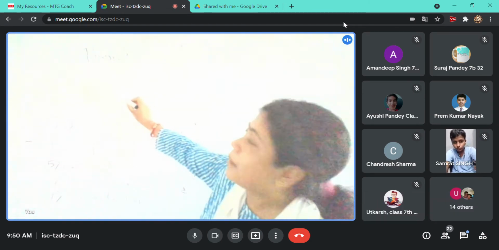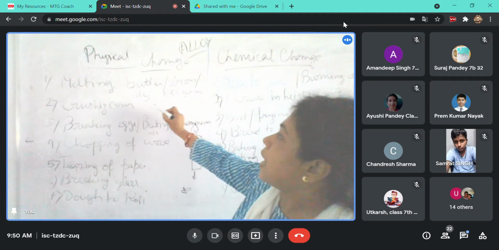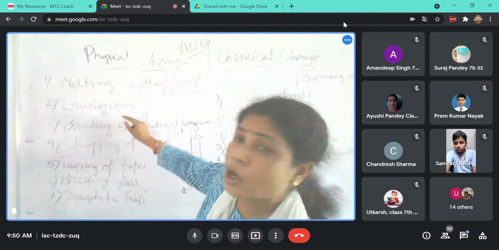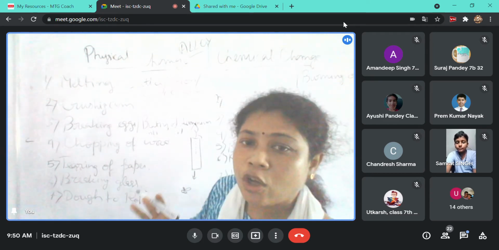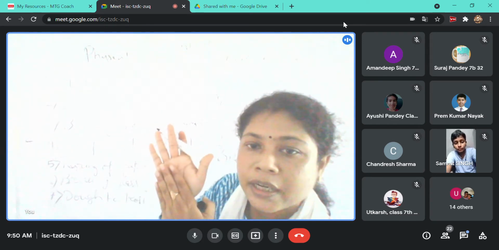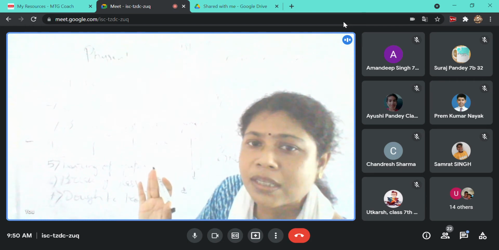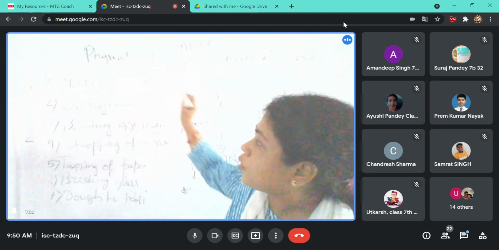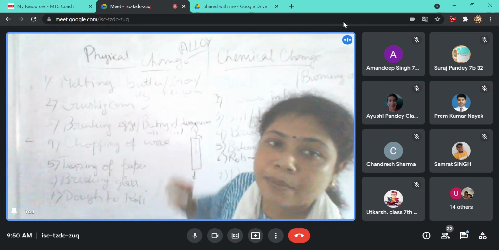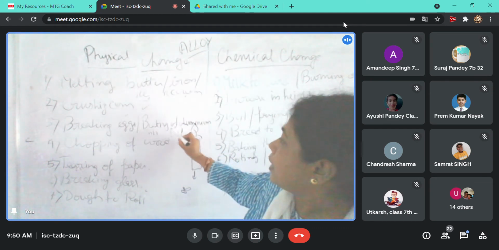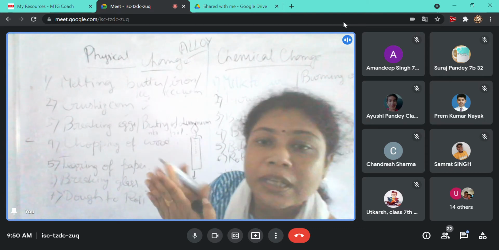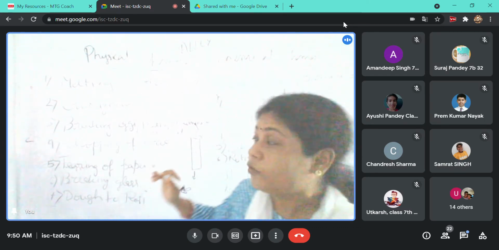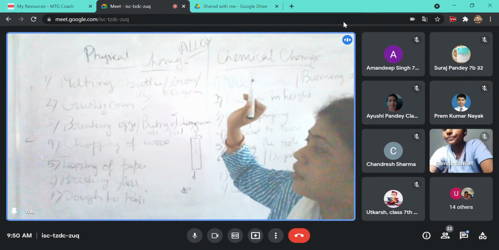Some examples I have given on the board. Just see: melting of butter, iron, ice cream. These are all physical change. Crushing of cans, you're having your cold drinks in a can and then you're crushing it. There is no chemical change, only physical property, the shape of the can is getting changed. So it is also a physical change. Breaking of eggs is also a physical change. Beating of aluminium into thin sheet called aluminium foil, where you can preserve hot food for a long time, is also a physical change.